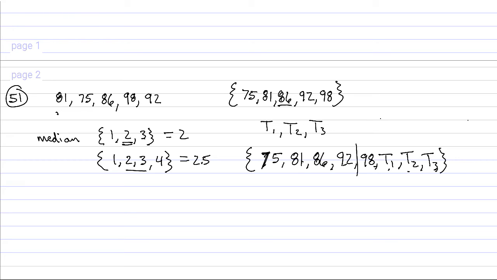So we've got to have T1 must be less than 92, right? And keep in mind that it's only asking for the lowest score of those 3 tests, because 2 of them won't matter in terms of defining the median.